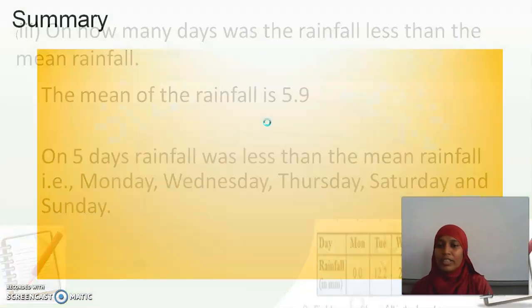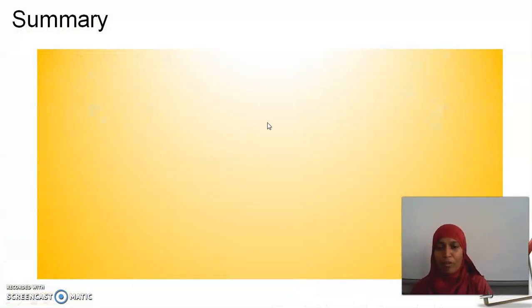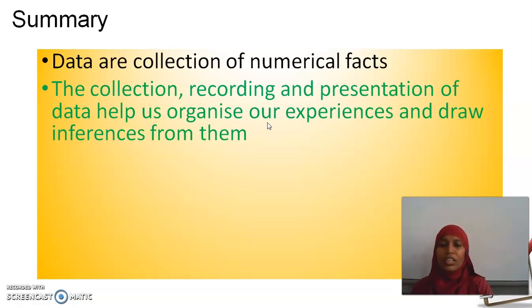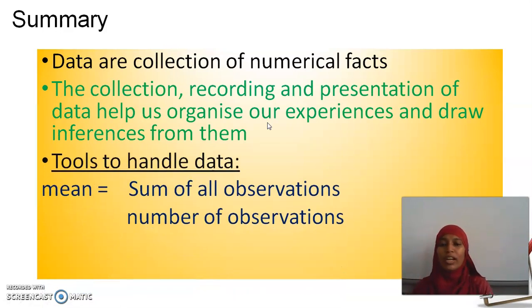Okay, now let us have a small recap of all the things that we have learned in this chapter. We can collect data in many fields. Once we collect data, we should know to handle the data. We should know to get the central idea about the data, what it interprets to us. To do so, we come across two tools. So far we have learned two tools to handle data. What are the two tools?